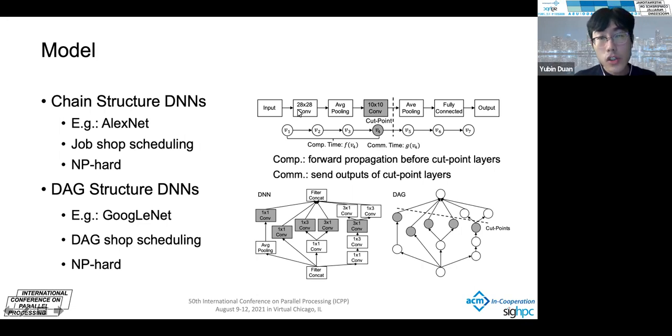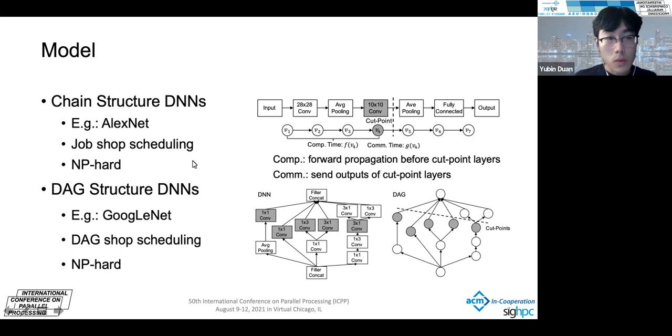In chain structure DNNs, we don't have fork or join points. And for partition, we only need to consider after which layer it should be partitioned. And its scheduling can be modeled as a shop scheduling problem, which is NP hard.